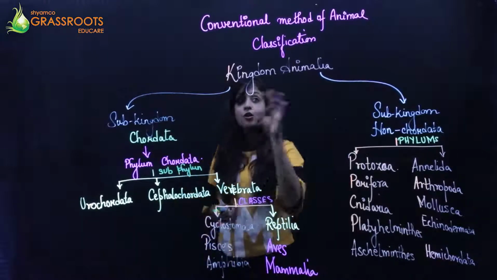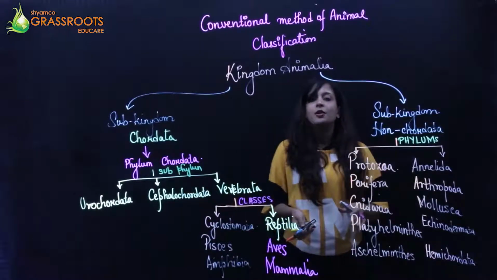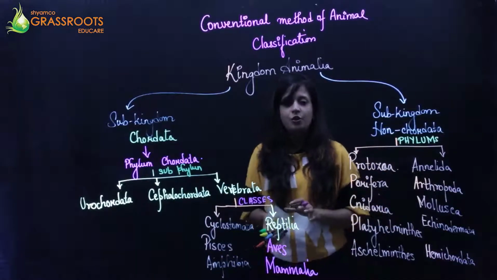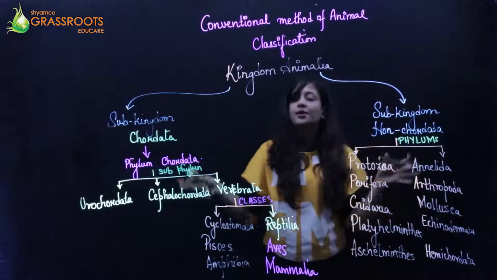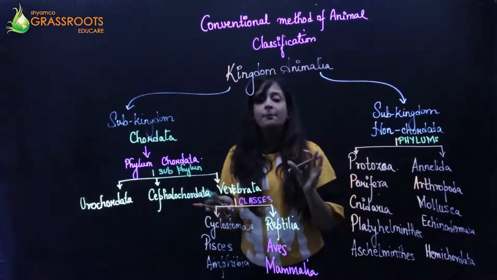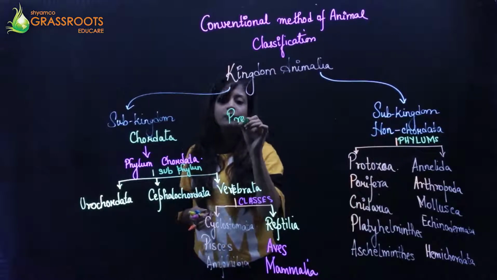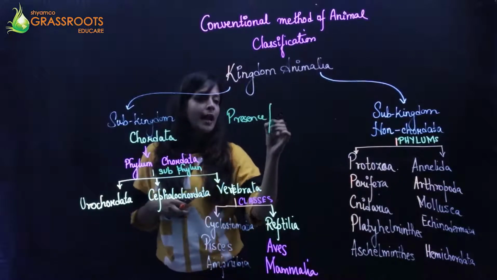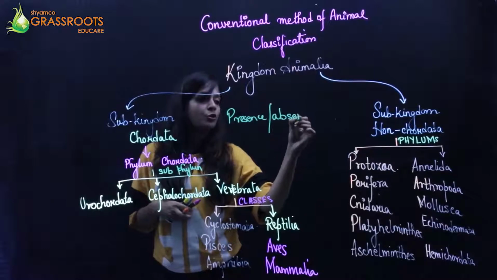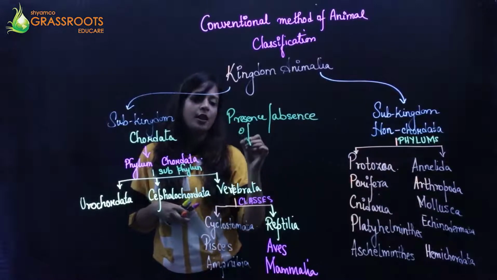Okay, so this is all about your conventional method of animal classification, जहाँ पे हम लोग ने इसको दो सब किंगडम में डिवाइड किया है on the basis of the most important thing, presence or absence of the notochord, जो हम लोग ने पहले ही डिस्कशन की है about this.